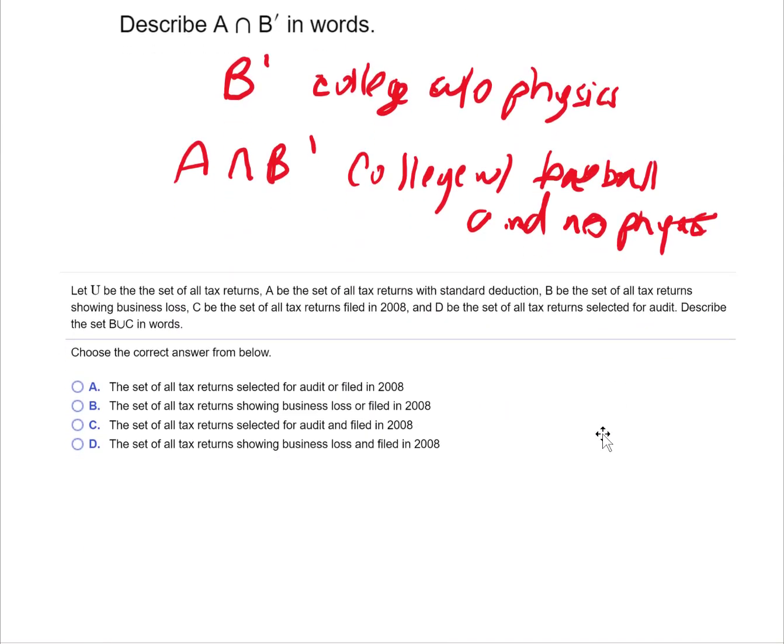Okay, next example, let U be the set of all tax returns, and we want to talk about the set B union C. Set B here is a set of tax returns showing business loss, and then the union, that means or, C is tax returns filed in 2008. So we want the set of all tax returns showing a business loss or filed in 2008. And if I look at my answers here, answer B is the correct answer.